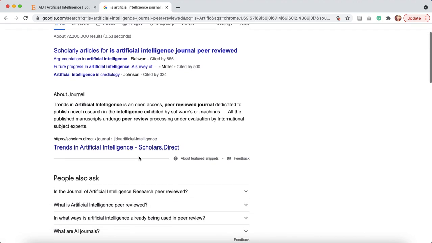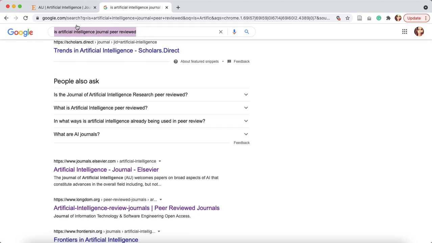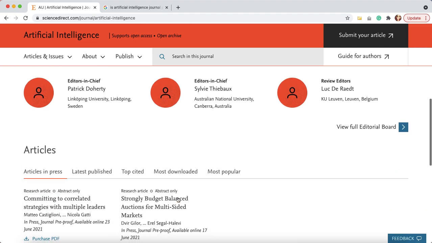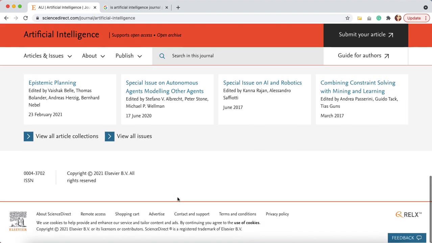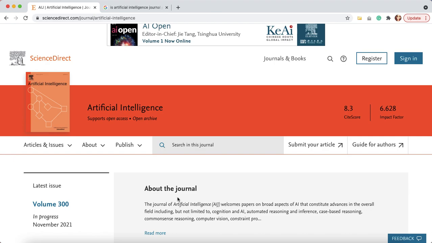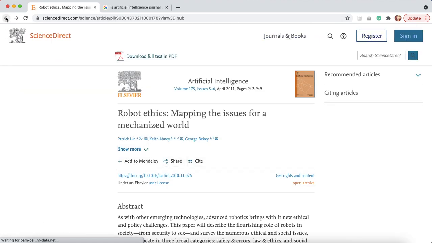It wasn't entirely clear because there was some confusion as to the title. There are a couple of different similar titles that came up before that. So I ran into some trouble doing it that way, but upon further investigation, it does appear that this particular journal is peer reviewed. It's usually not this hard. I'll show you another example, but it's not this hard to find out. So that's one thing that will determine credibility in an article.